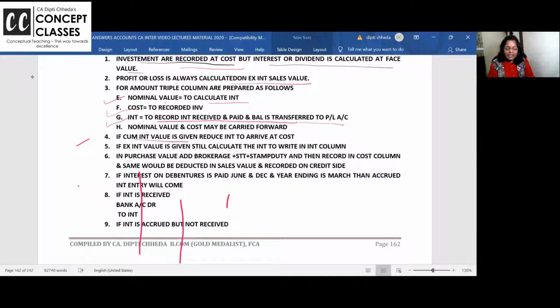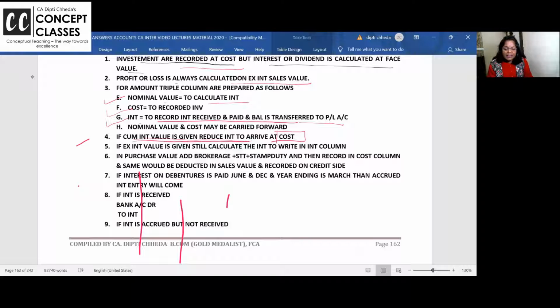Now, if cum interest value is given, when I purchase from you, I'm saying take 1 lakh rupees the cost of the investment and take 10,000 interest. So I'm paying you 1,10,000, right or not? So my cum interest value is 1,10,000. So 10,000 I will record separately. Investment account will always be recorded at cost, excluding interest. That's why ex interest.